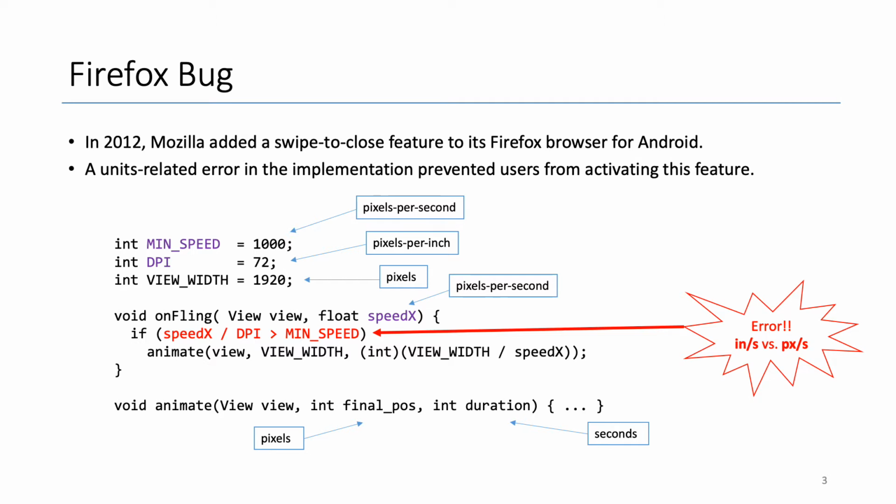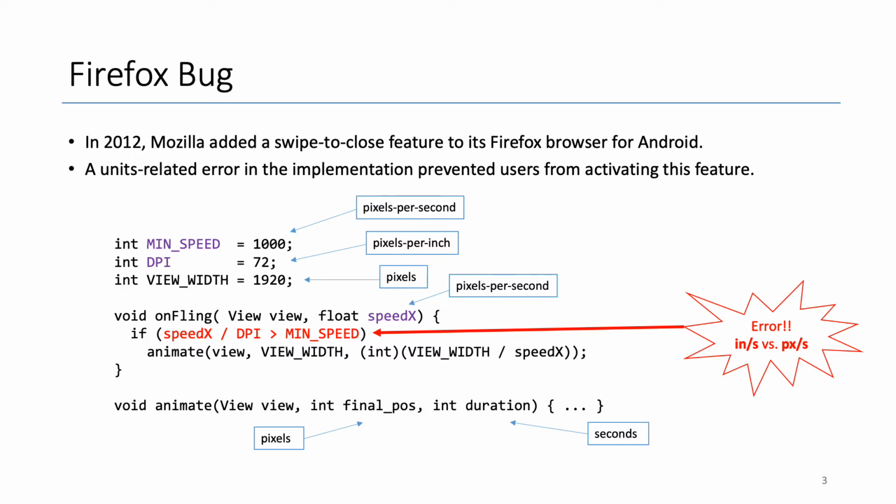A less catastrophic example is a bug in Firefox from 2012, where Mozilla added a swipe to close feature to its Firefox browser for Android. A unit-related error in the implementation prevented users from activating this feature. Mean speed, or the initial minimum swipe speed, is the primitive integer with value 1000, and mean speed is intended to be interpreted as pixels per second. If a user swipes a browser tab with a speed exceeding this minimum, indicated as speed x, the code will animate the closing of the tab.